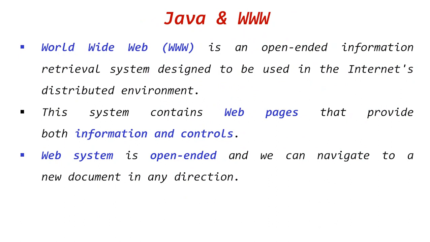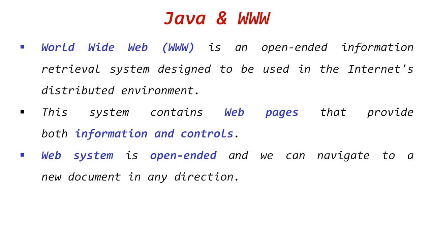Now on the third slide, Java and World Wide Web. World Wide Web is an open-ended information retrieval system designed to be used in the internet's distributed environment. Every type of system can be connected using WWW, World Wide Web. That's why it's a distributed environment. Whether you are on a Linux system or Windows or Mac, you can be connected with each other using the World Wide Web.